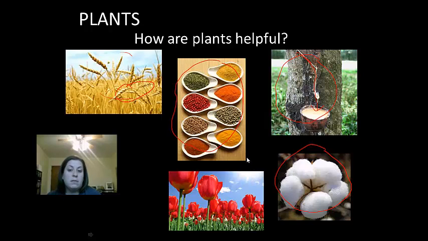We can use it for lumber as well to build things. They can be used for pharmaceutical drugs as they have different components that help with different diseases. And last, like you see here, they are for aesthetic value. We enjoy looking at them. This is one reason why flower sales go up during Mother's Day and Valentine's Day. They're aesthetically pleasing. We like to plant them in our gardens. We like to have plants in our house. And so these are just some examples of how plants can be helpful. Hopefully this helps you get a better understanding of the basics of plants. And in further lectures, we'll talk about their structures and how those structures function in nature.